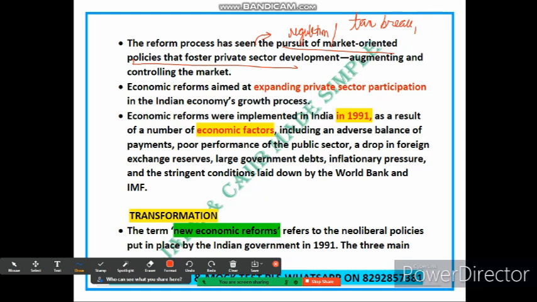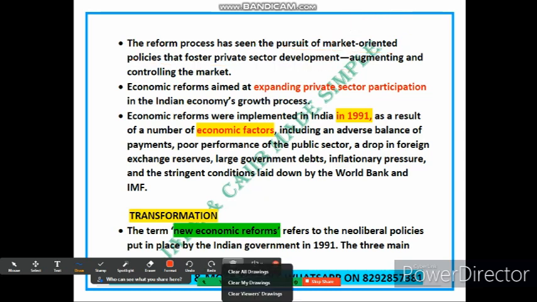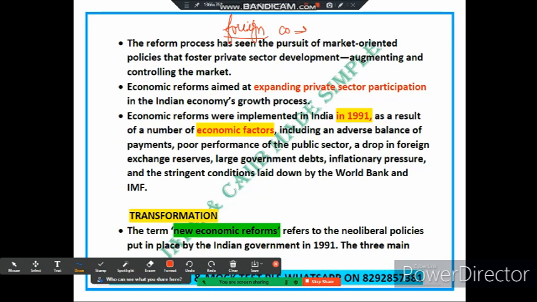The next point is economic reforms aimed at expanding private sector participation in India. It means that the government has introduced changes to the economic system to involve more private companies in driving the country's economic growth. Let me give an example. So government might allow some foreign company to invest in sectors that were previously restricted to Indian companies only, like retail, like telecommunication. By doing so, the government encourages competition and brings new technology and investment that can boost economic growth.